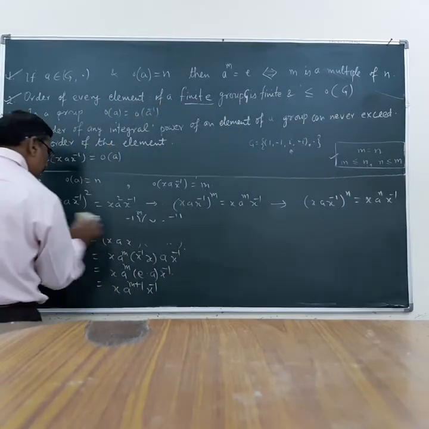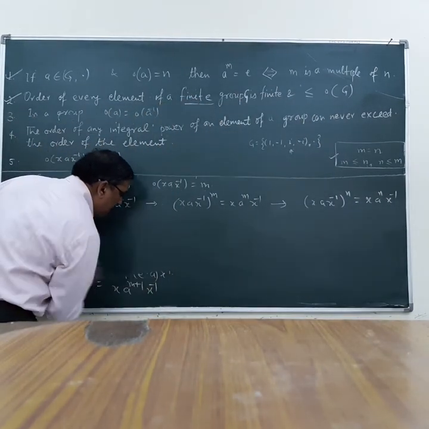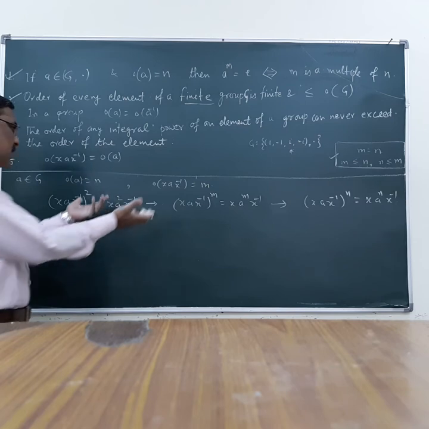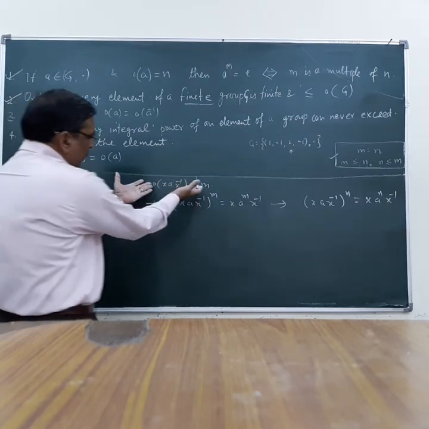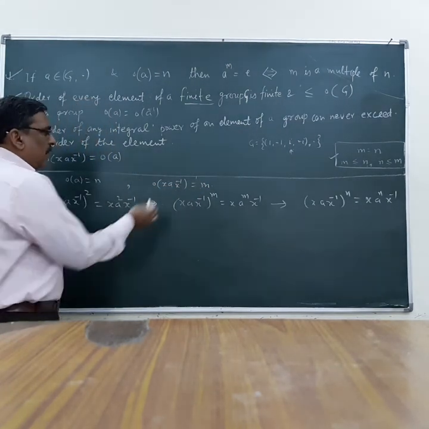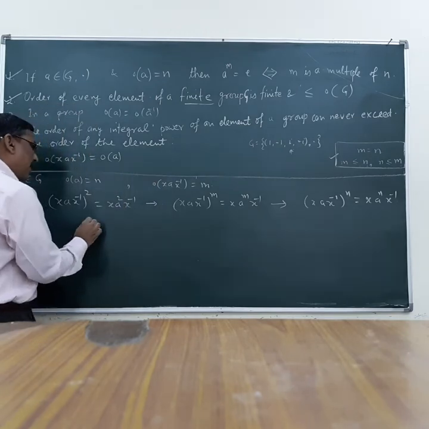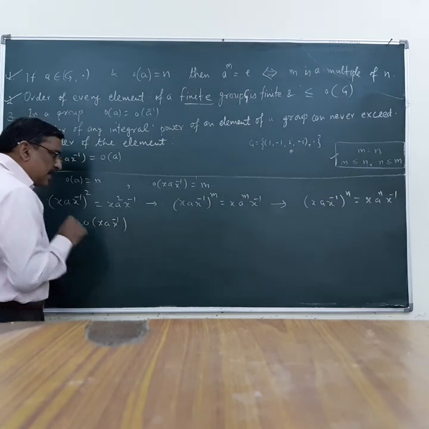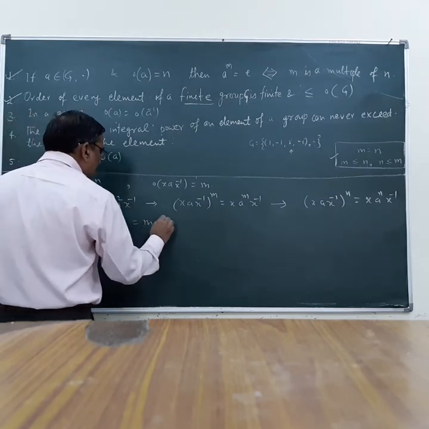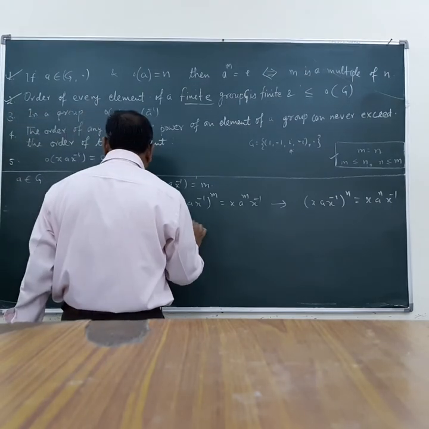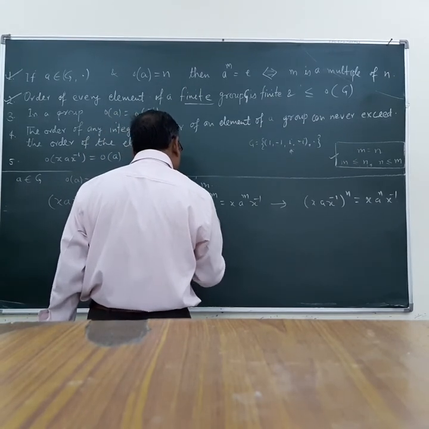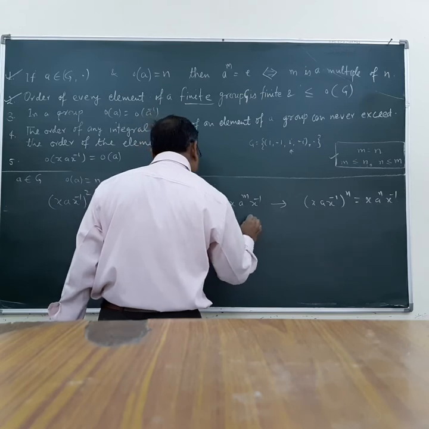Now, my target is to prove that m is equal to n. I can start with any of the results, from this result or this result. From this result, order of x a x inverse is equal to m implies x a x inverse raised to the power m is equal to identity.